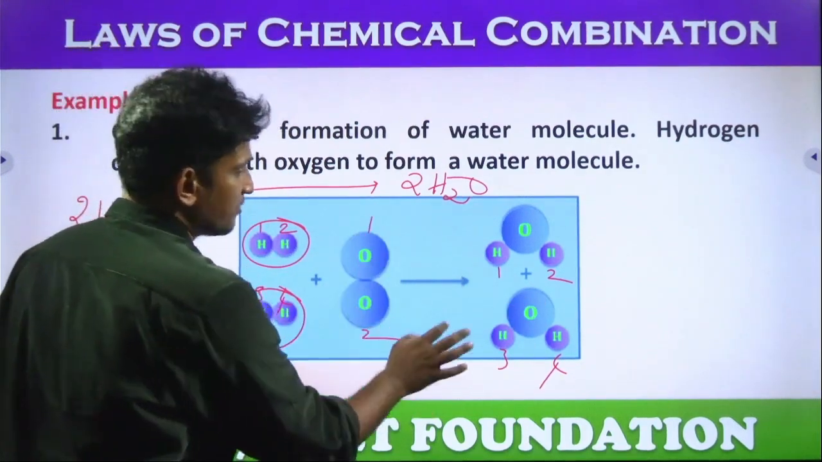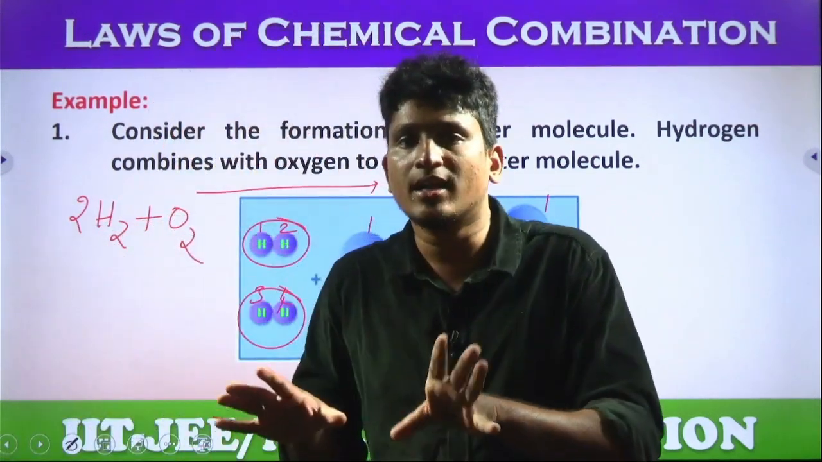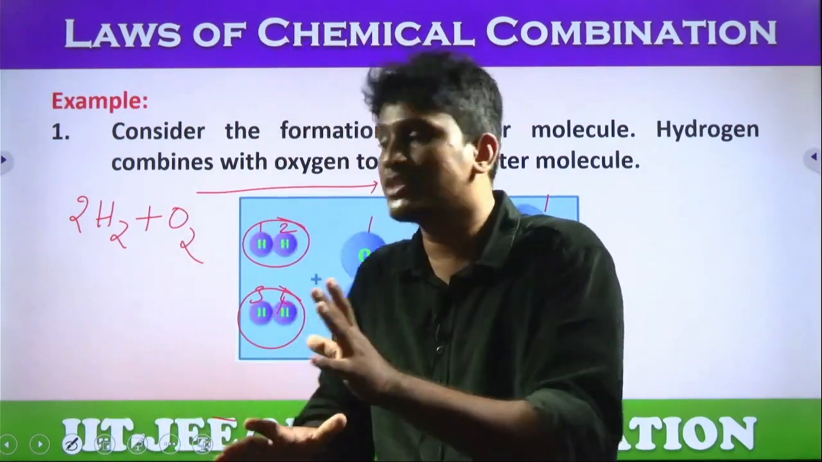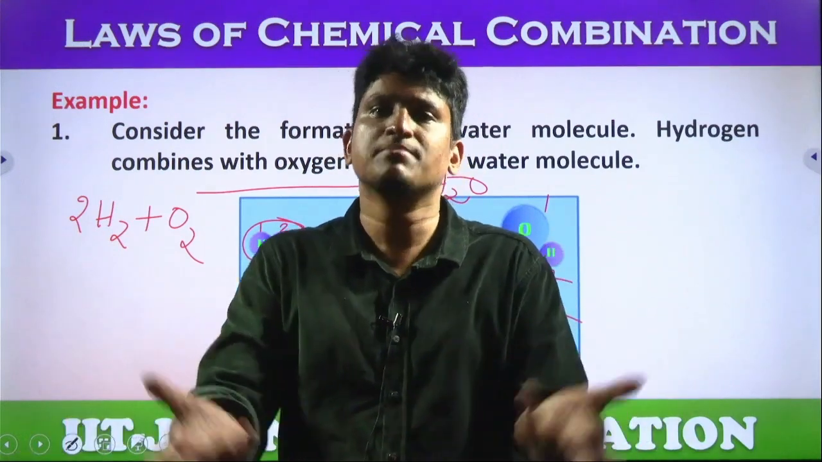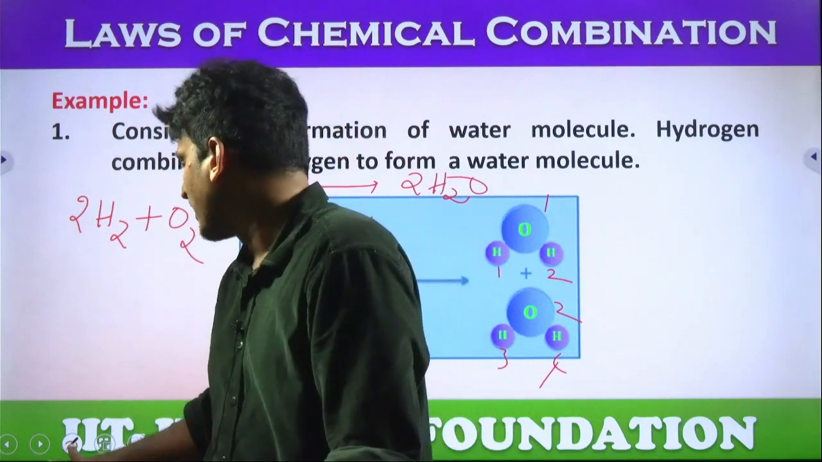Here 1, this is the second one. Now ultimately, students, the number of atoms on the reactant side is equal to the number of atoms on the product side. Atom has a mass. If the number of atoms is the same, mass will be the same, right, students? Before the reaction, after the reaction. That is the law of conservation of mass.